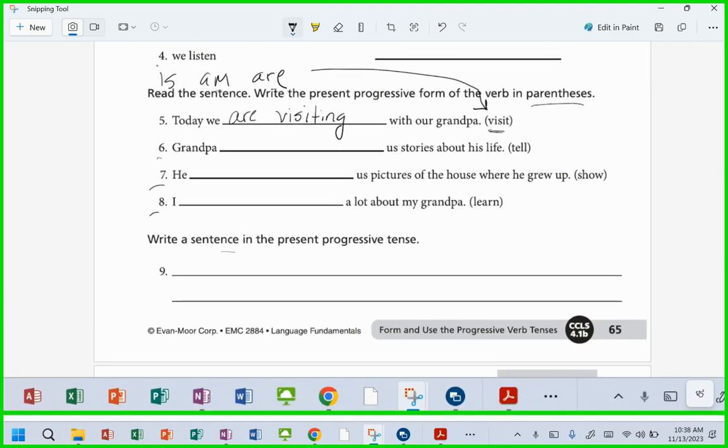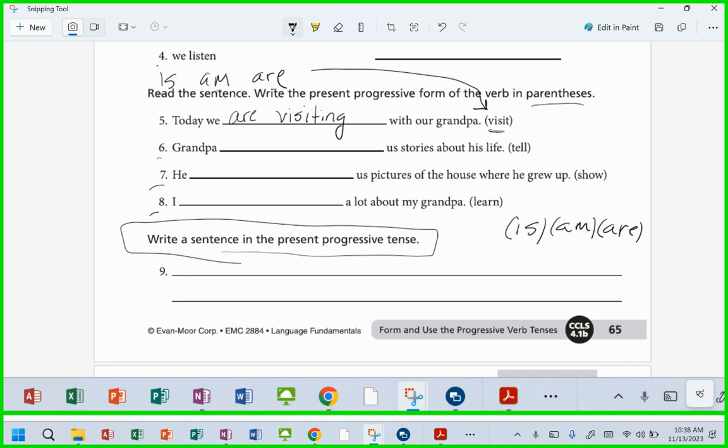How about this one? Write a sentence in the present progressive verb tense. Now, here's a little hint. You're going to use one of these 3 words in your sentence, right? Do you understand that? Okay? And what suffix are all these verbs going to have on them? What suffix? There it is.